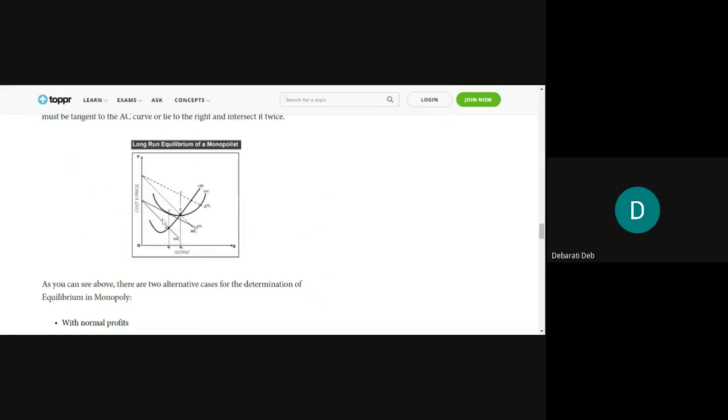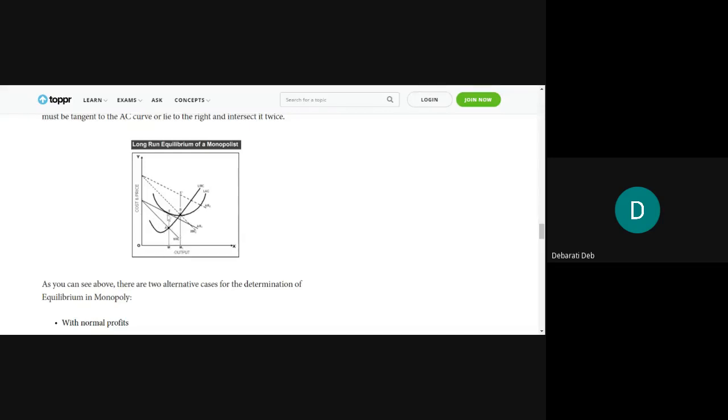And this is the condition of equilibrium, which, if you extend this perpendicular and touch the AR curve, then this point at which the LAC will be tangent to this AR1 curve is the condition of equilibrium, right? Then a point of equilibrium E, and the point A at which the marginal revenue cuts the marginal cost curve, then what is the price?